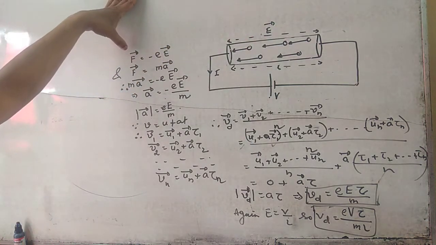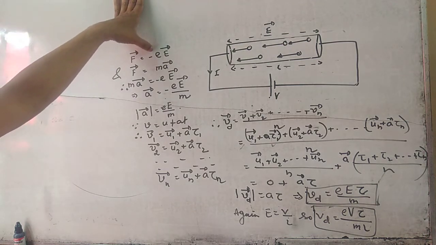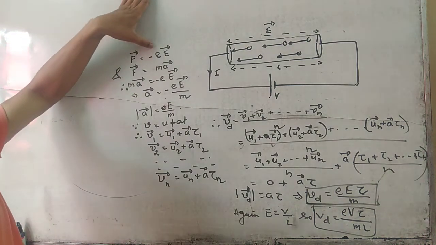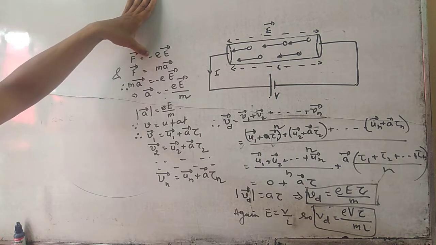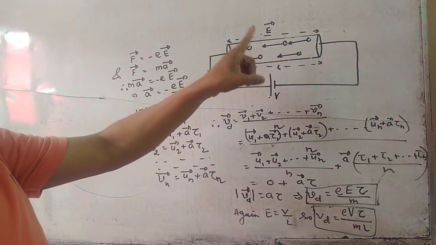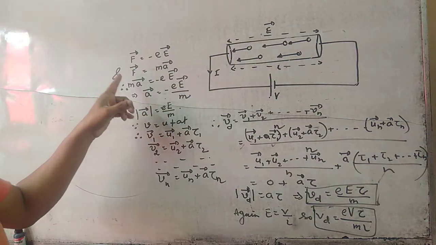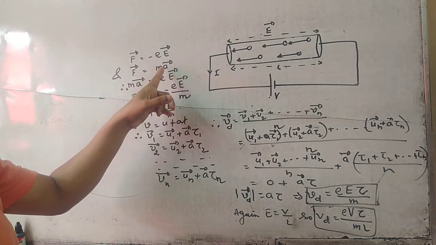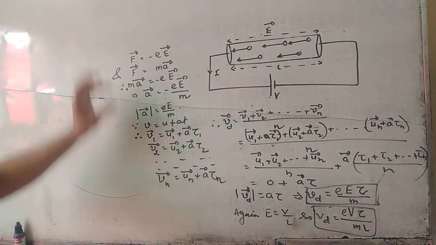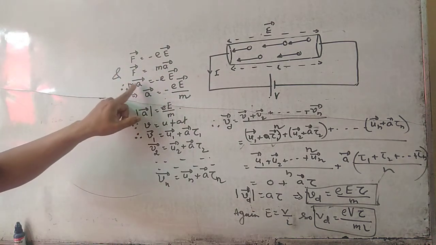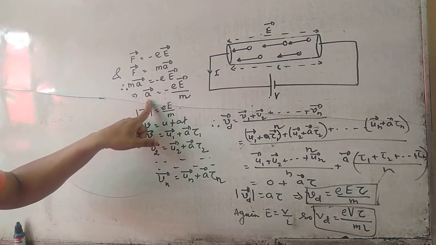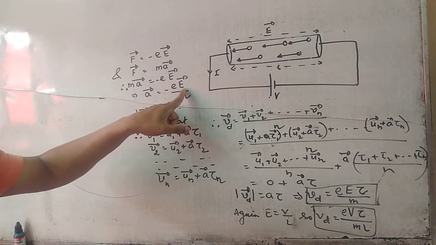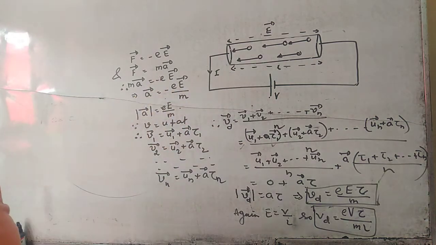What is that force? F vector is equal to minus e into E. Why minus e? Because the charge is that of the electron, which is negatively charged. If m is the mass of the electron, then F vector is equal to m into a vector. Now equating these two, we get m a vector equal to minus e E vector, which implies a vector equals minus e E divided by m. That is the expression for acceleration.